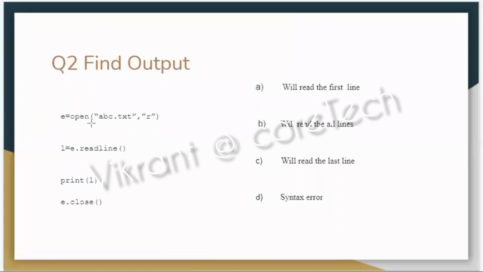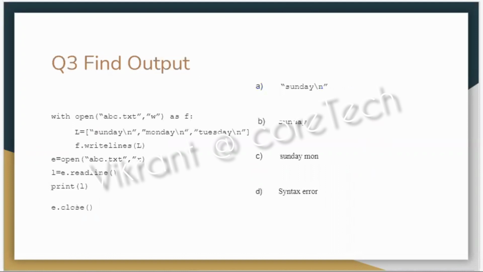Next one. We are opening the file in read mode. We are reading a line. It's not LINES, it's line. So this can't read all lines. This can't read the last line. Let us check the syntax ahead. Now storing it in L, printing and closing. So E is being closed, which was opened earlier. So the clear-cut answer is A once again.